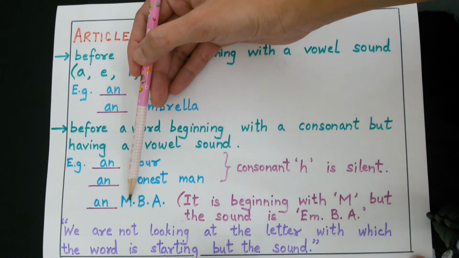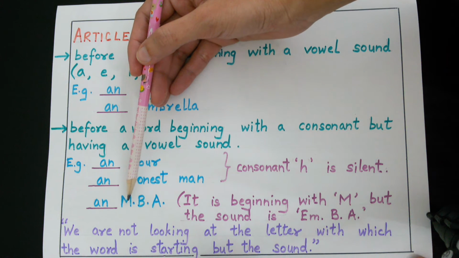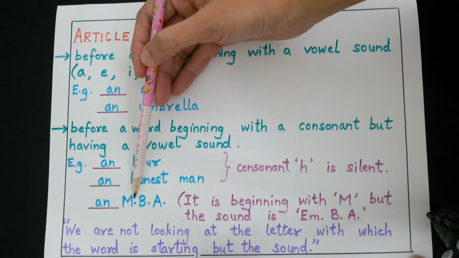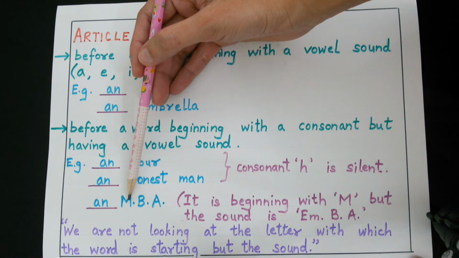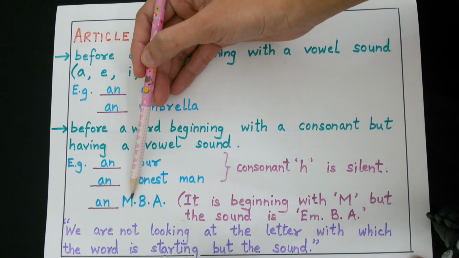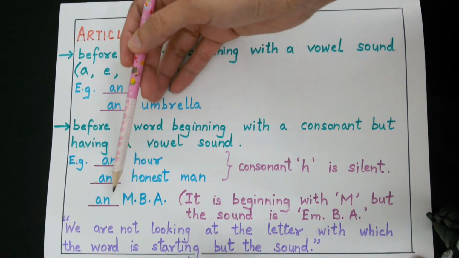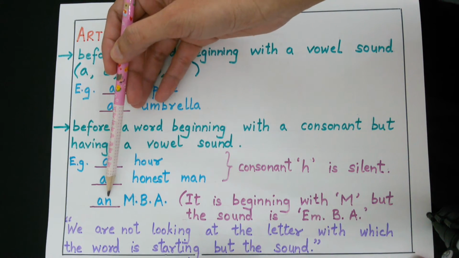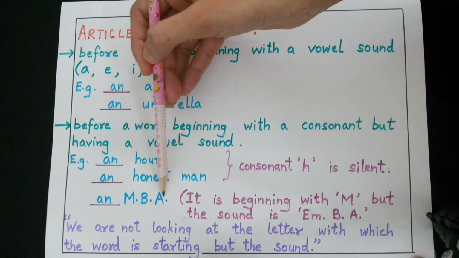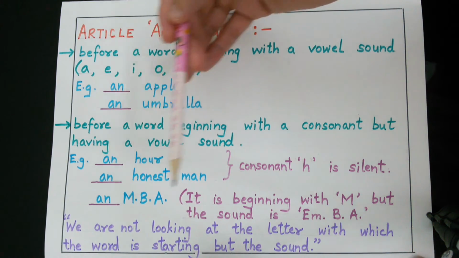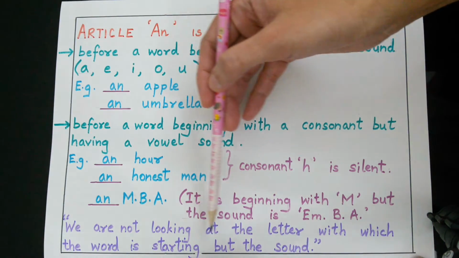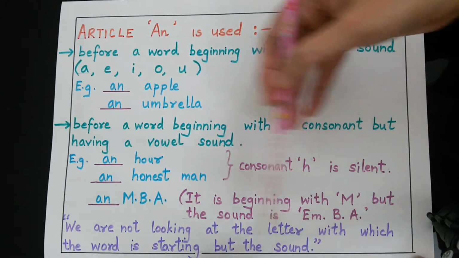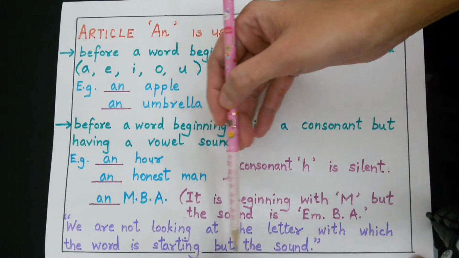If I have the word mango, I will say a mango because that will be a consonant sound. But here, because we have a vowel sound, MBA, we will use an MBA. So we have learnt that we are not looking at the letter with which the word is starting, but the sound.